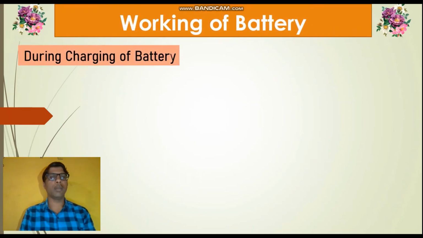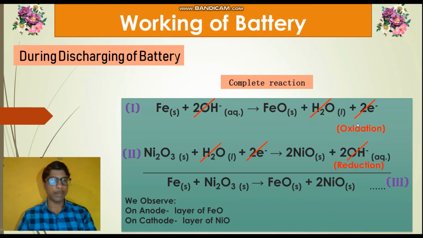Let's see the working of the battery during charging. The reaction taking place during the charging process is exactly the opposite of the reaction taking place during the discharging process. That means the reaction taking place on the anode is the opposite of the first reaction, and the reaction taking place on the cathode is the opposite of the second reaction, the one taking place on the cathode during discharge. So the opposite reaction of the discharging process is the reaction of the charging process.